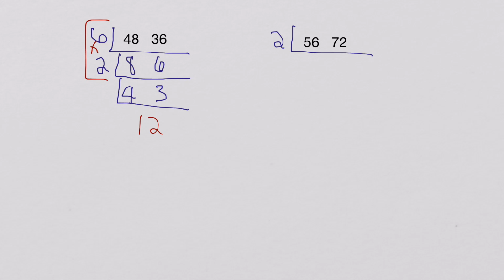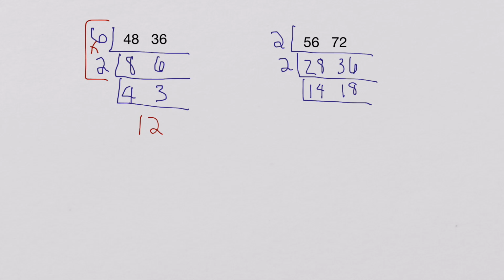2 goes into 56 28 times. 2 goes into 72 36 times. I draw my bar again, and I see that I have 2 even numbers, so I can divide by 2 again. Write my 2 out front. 2 goes into 28 14 times, and 2 goes into 36 18 times.